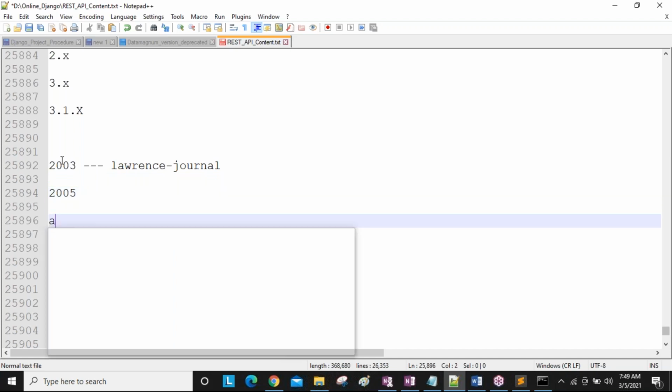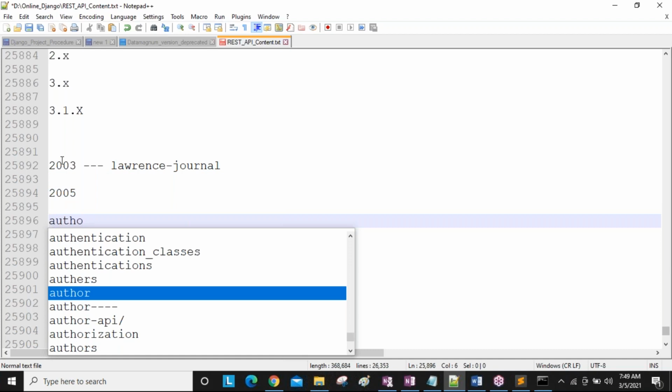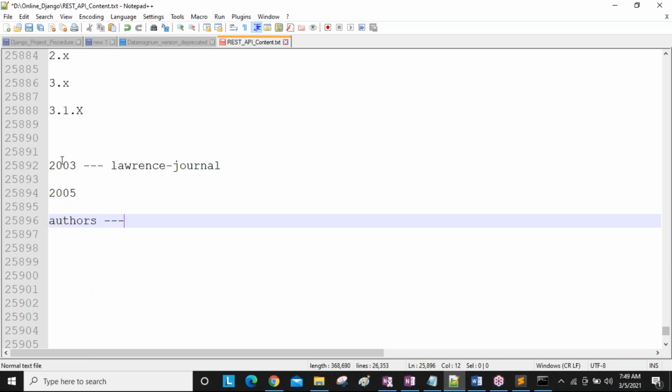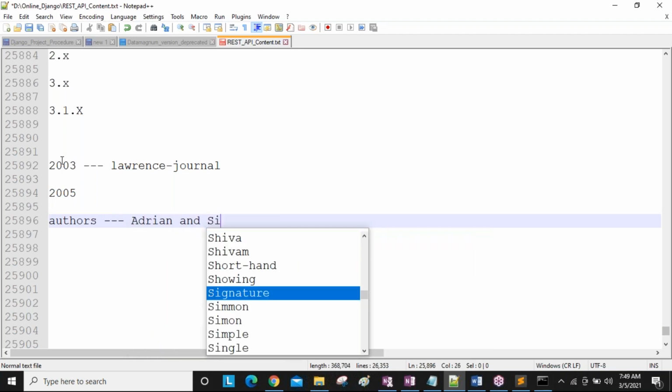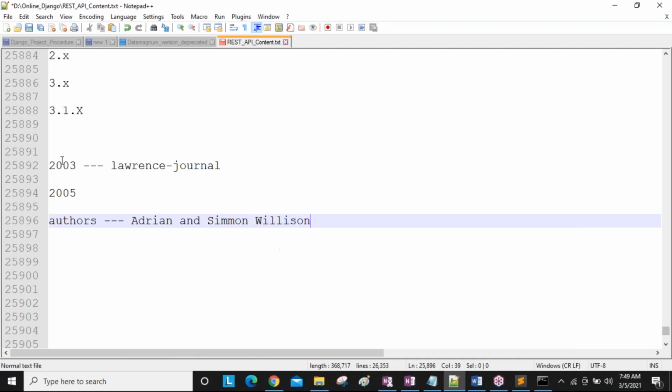Okay, who are the authors of this framework? Two authors, Adrian Holovaty and Simon Willison. So they released it to the public in 2005. And why did they develop the Django framework? To reuse existing code without developing again and again. So for reusability, for code reuse purposes, they started this Django framework, guys.